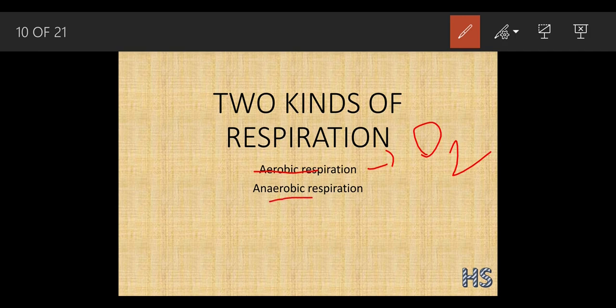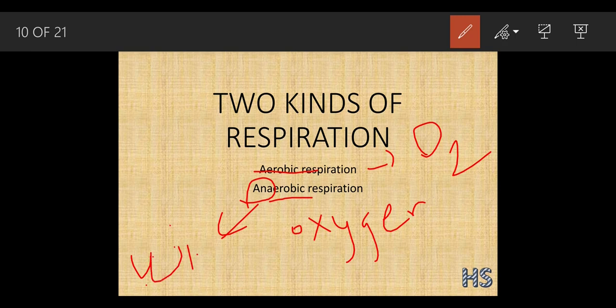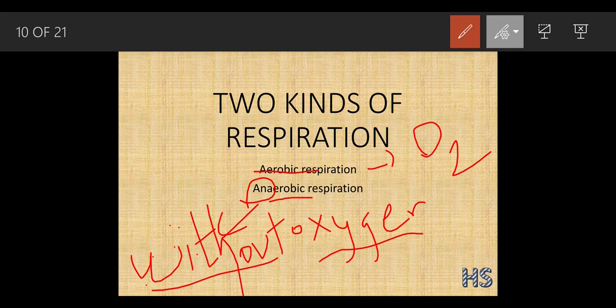The word aerobic relates to oxygen, but what does an mean? An means without. Without oxygen. So a person or plants can respire in two ways: aerobic means with the presence of oxygen, anaerobic means without the presence of oxygen.